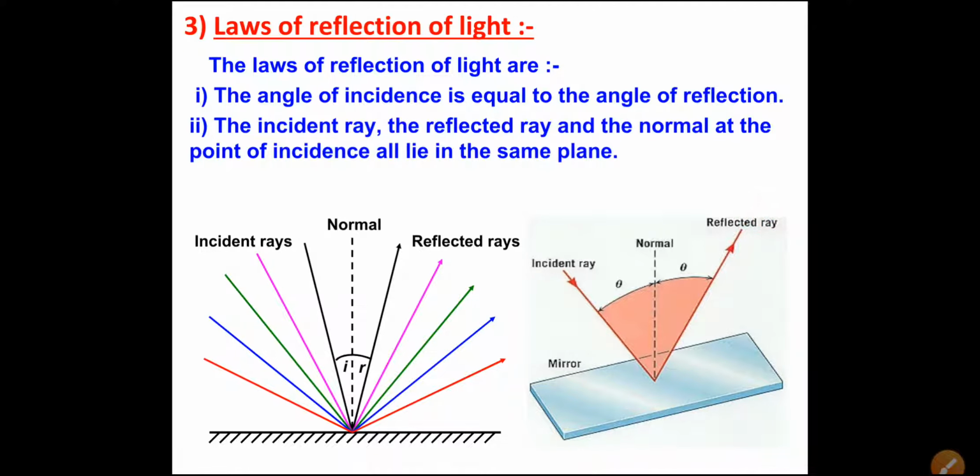You can see here this rectangular box is nothing but a chart paper. When you draw the reflection with the help of a pencil, then you can see all are lying on the same paper. So all are lying in the same plane, it can be seen.